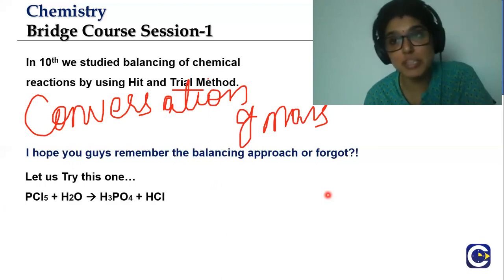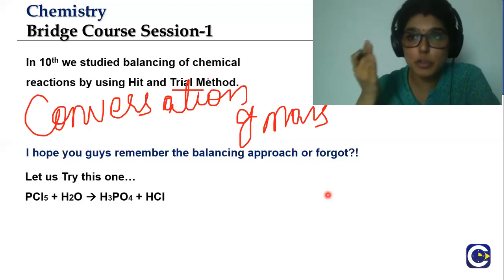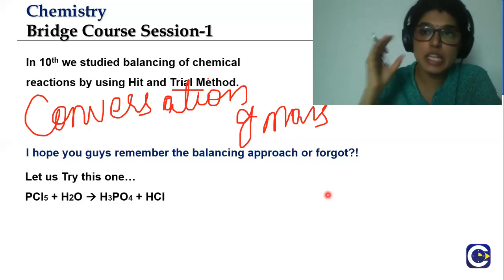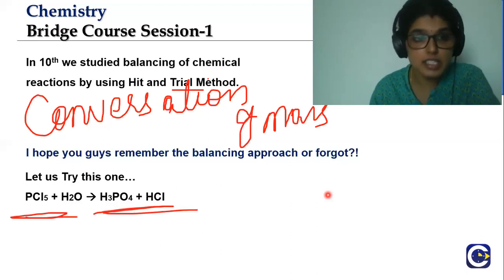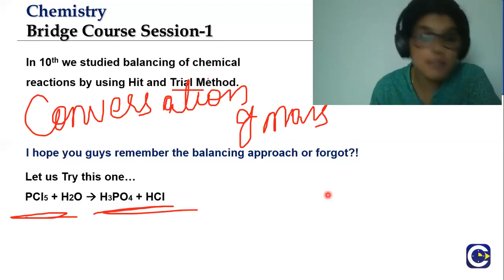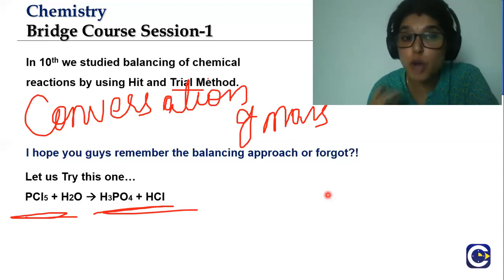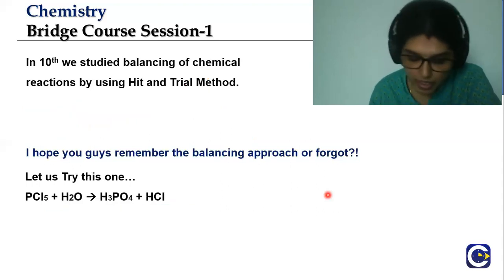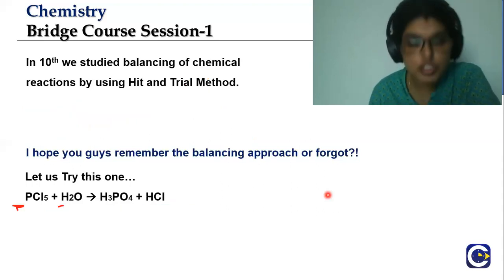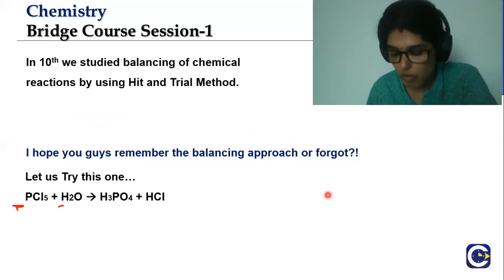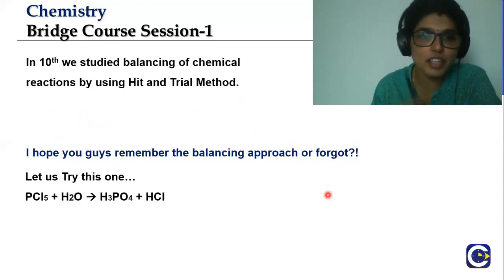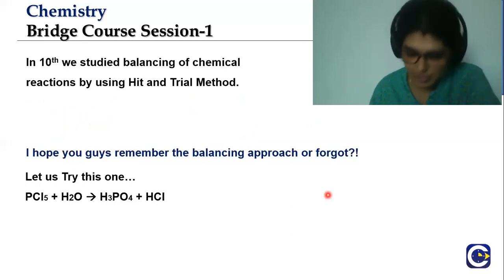The balancing is based on the principle that mass of reactants is equal to mass of products. That is why we equate the number of atoms on the left hand side to the right hand side. That is, we equate the number of atoms in the reactant side to that of product side. So how do we do that? We can change only the coefficients before the formulas, but not the subscripts present in the formulas. That is the one important thing you have to remember when you are balancing, isn't it?